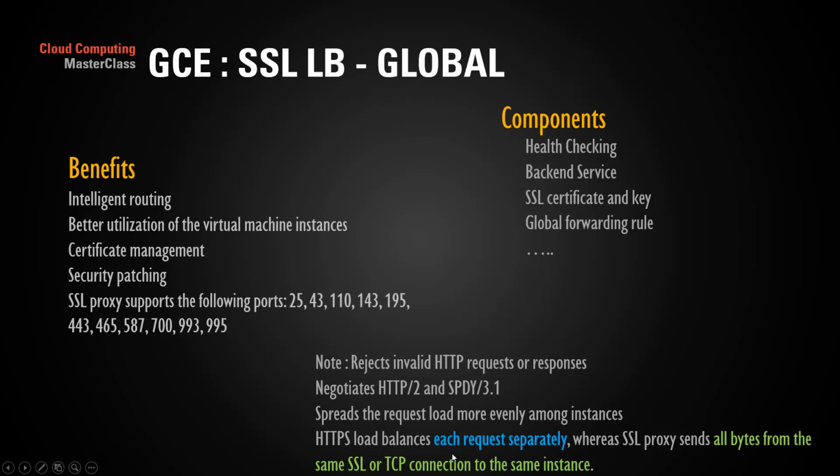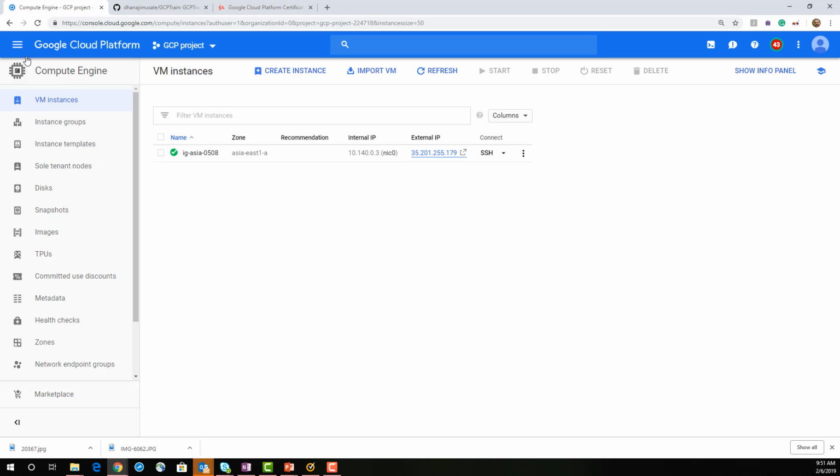HTTP load balances each request separately, whereas SSL sends all bytes from the same SSL or TCP connection to the same backend instance, and that is actually a connection, right? For HTTP, each and every request is separate, and you need to put in session affinity to have those requests handled together. I'm not going into the details of the demo for SSL load balancer. I just walked you through some of the terminologies.